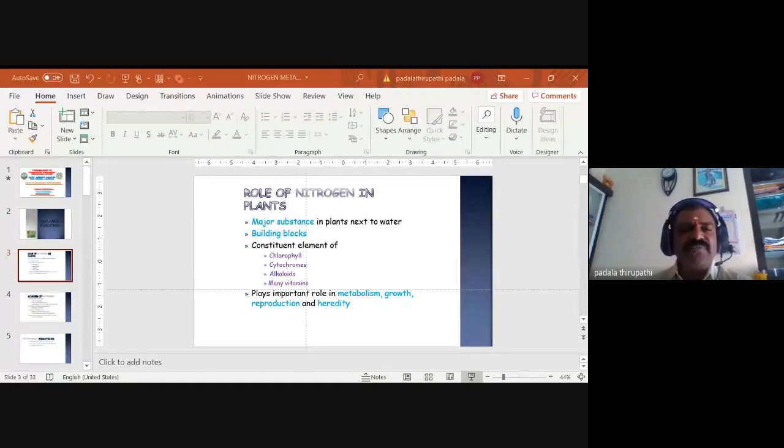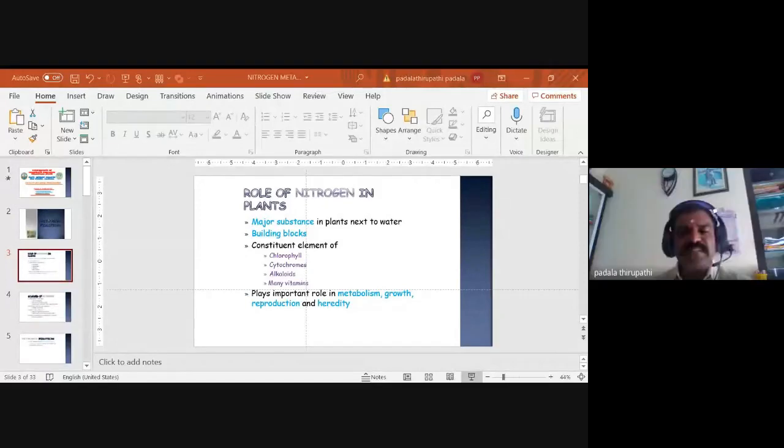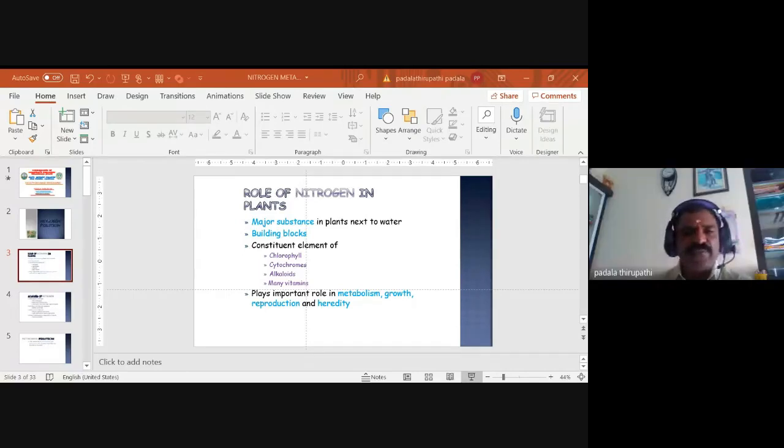So this slide is visible, Amma? Source of nitrogen. This is the role of nitrogen in plants. Yes, sir. Visible. Okay, next we will move to the next slide. Okay, it is visible?